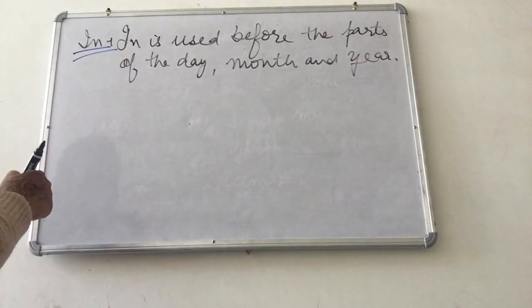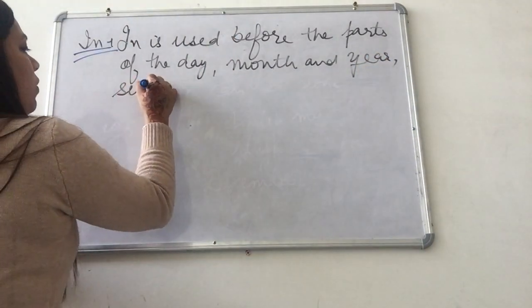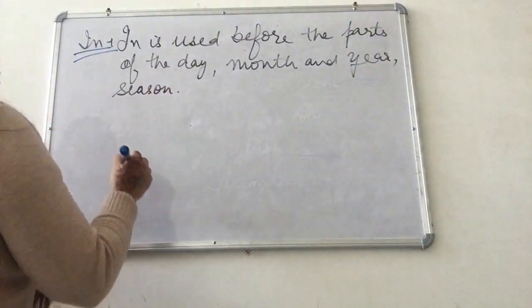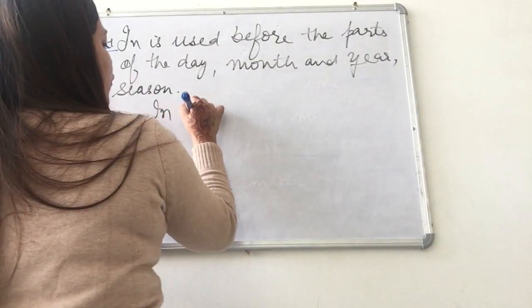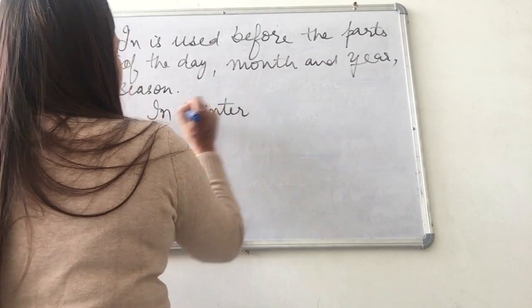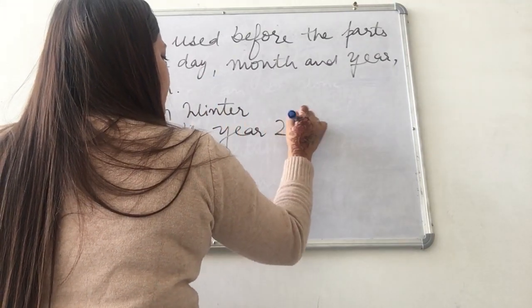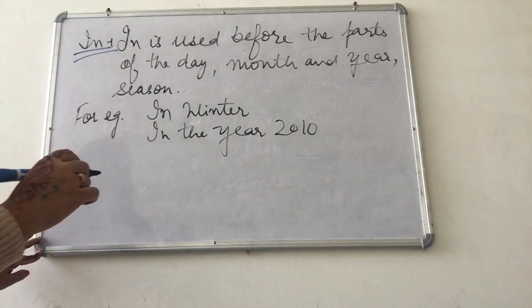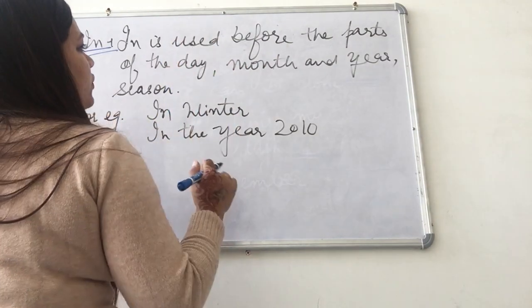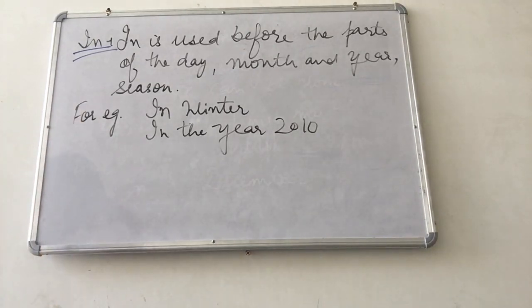Or we can add season also. For example, in winter, in the year 2010. So here we are discussing preposition in, which is used before the parts of the day, month and the year or the season.